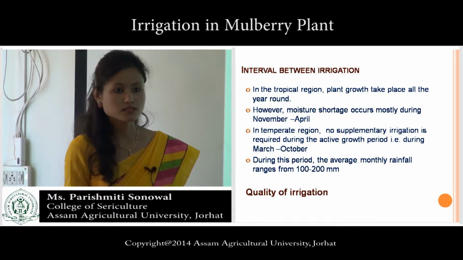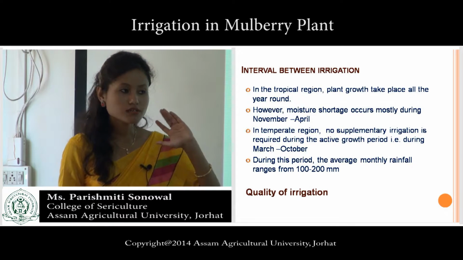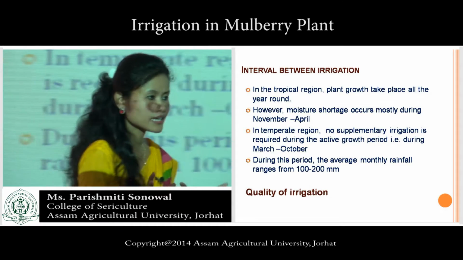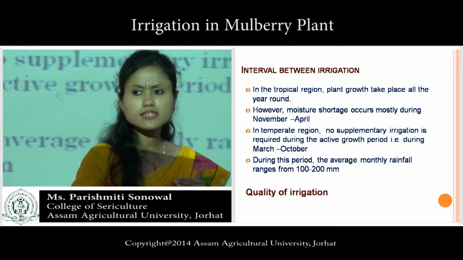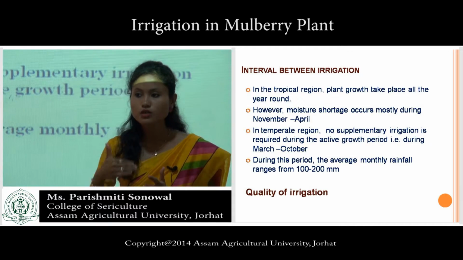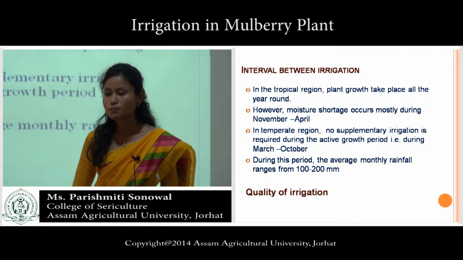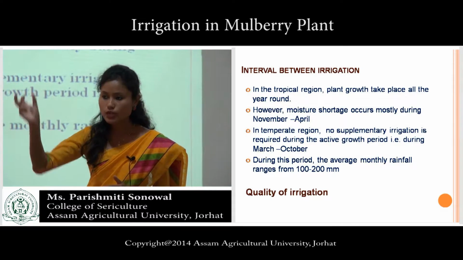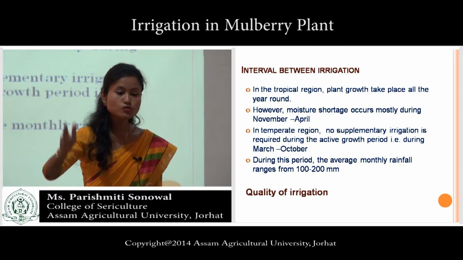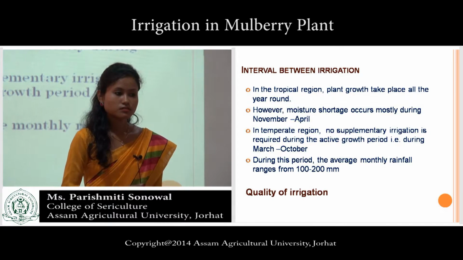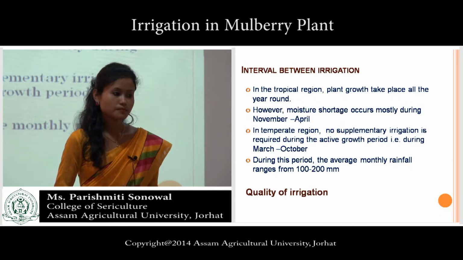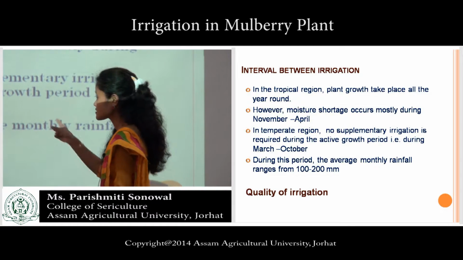Some departments frequently check the quality of the water. Based on those results, we have to pour the water in the field. Quality matters a lot.